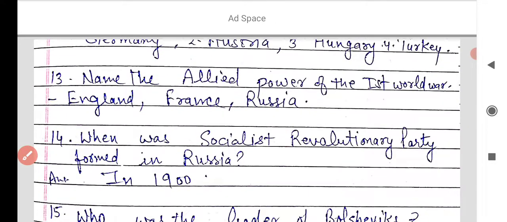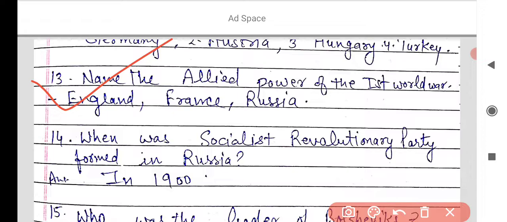And the next, name the allied powers of the First World War. You know that England, France and Russia were the allied powers of the First World War. It's a very, very important question from the exam point of view. And the next is, when was Socialist Revolutionary Party formed in Russia?